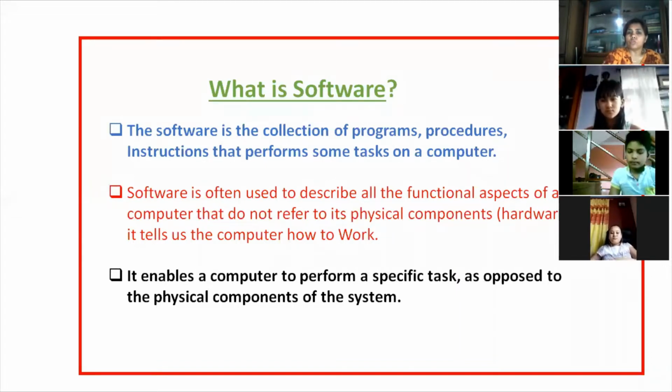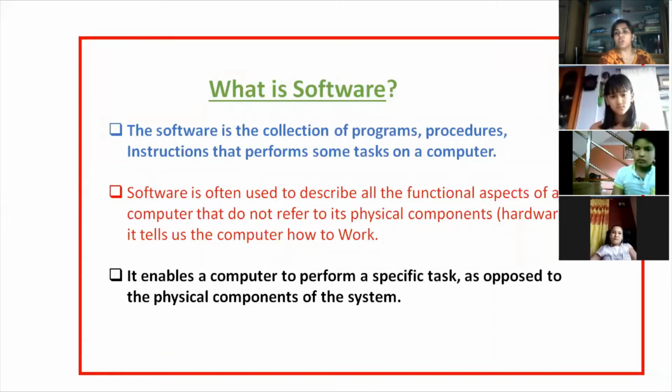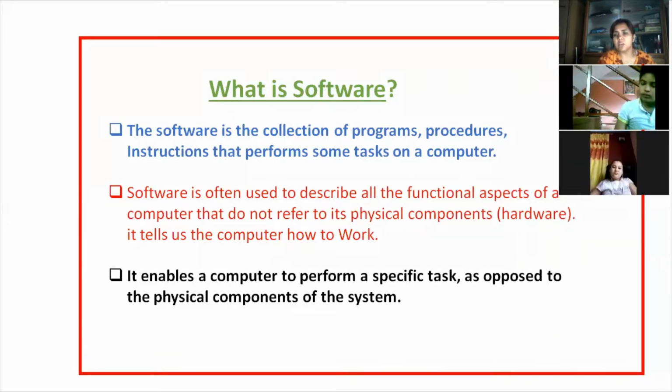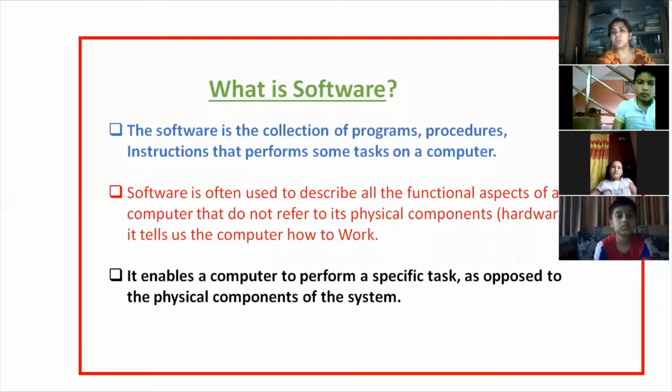Software is the collection of programs, procedures, and instructions that performs some task on a computer. Means software helps the computer to perform a task. For example, the operating system helps the computer to be ready to work, isn't it? When we press the power button of the computer, it takes some time to be ready. That time is taken by the operating system to make the computer ready to work for users. We people are users, isn't it? We use computers. So the operating system makes the computer ready for users. That is the task of the operating system.